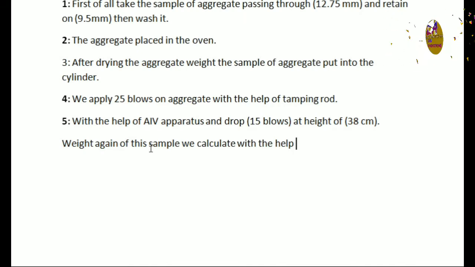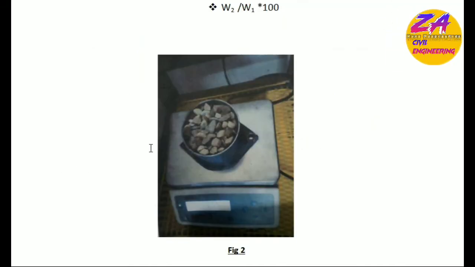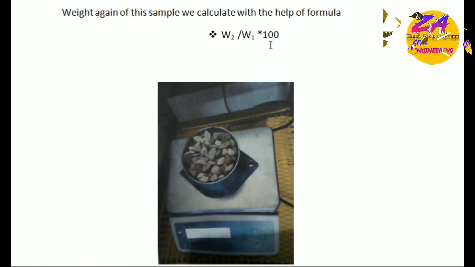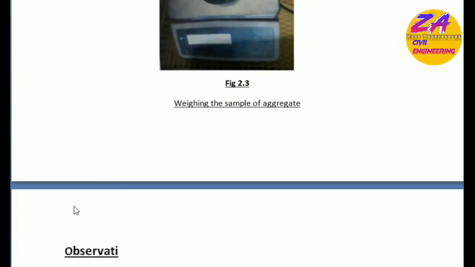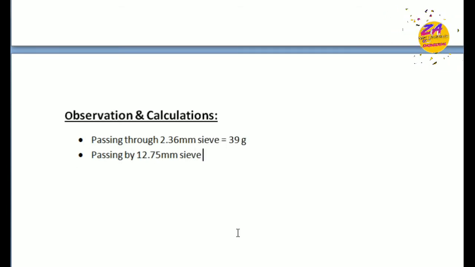And we weigh these samples again and calculate with the help of a formula. So what formula? W2 divided by W1 multiplied by 100. After this, observations and calculations. Passing through 2.36 millimeter sieve is equal to 939 gram.